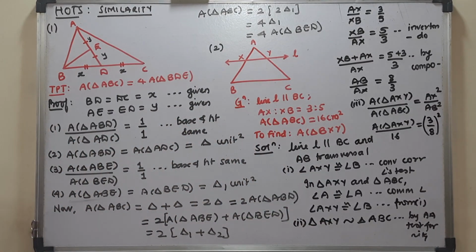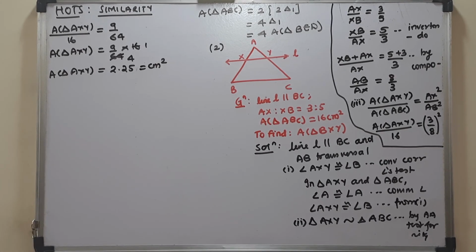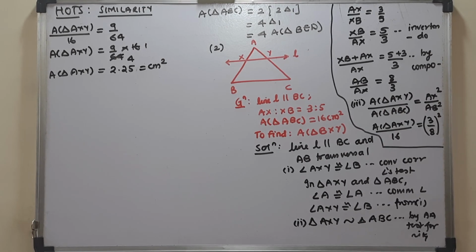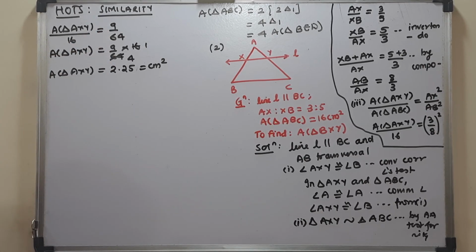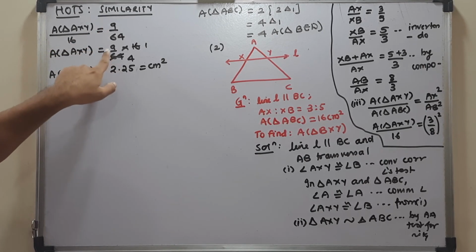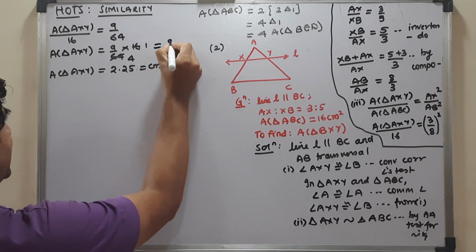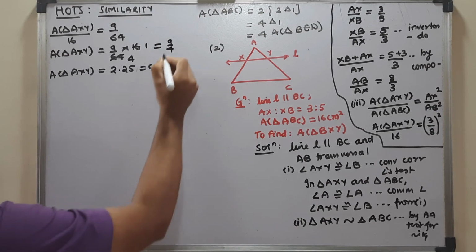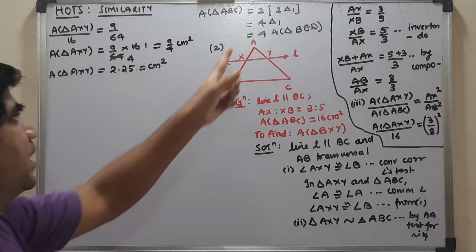So now I get this as 9 is to 64. So we get area of triangle AXY is to 16 is 9 is to 64. When I solve it, I get 9 by 4; you can keep it like that, or you can practically divide it by 4. So that is the area of triangle AXY.